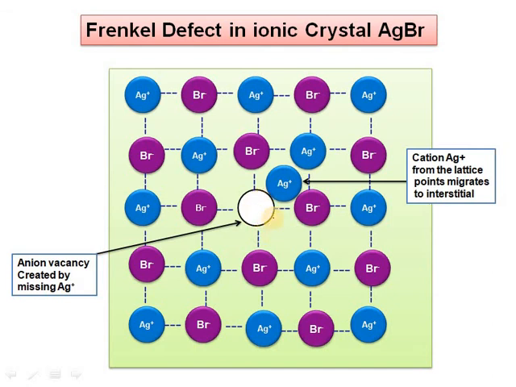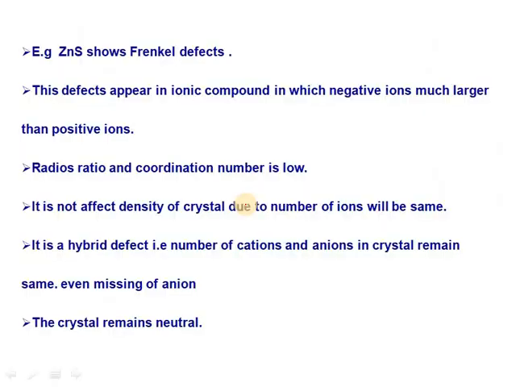So this vacancy is the missing of Ag+ ions, and therefore in Frenkel defect the numbers of cations and anions do not affect the density, because the numbers of cations and anions remain the same, with no decrease or increase in this crystal lattice.